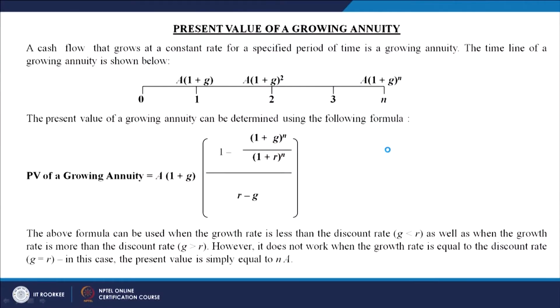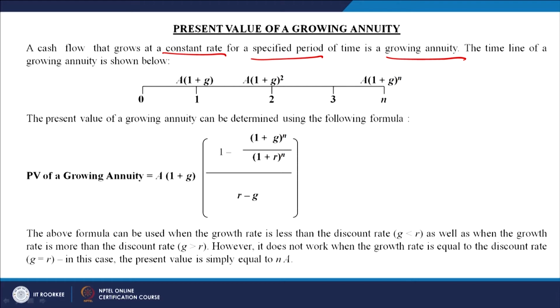Now, what is a growing annuity? Because we are going to learn about the present value of a growing annuity, let us first understand what a growing annuity is. A cash flow that grows at a constant rate for a specified period of time is a growing annuity. It does not remain the same or constant; it grows over a period of time. The timeline of a growing annuity is shown below.